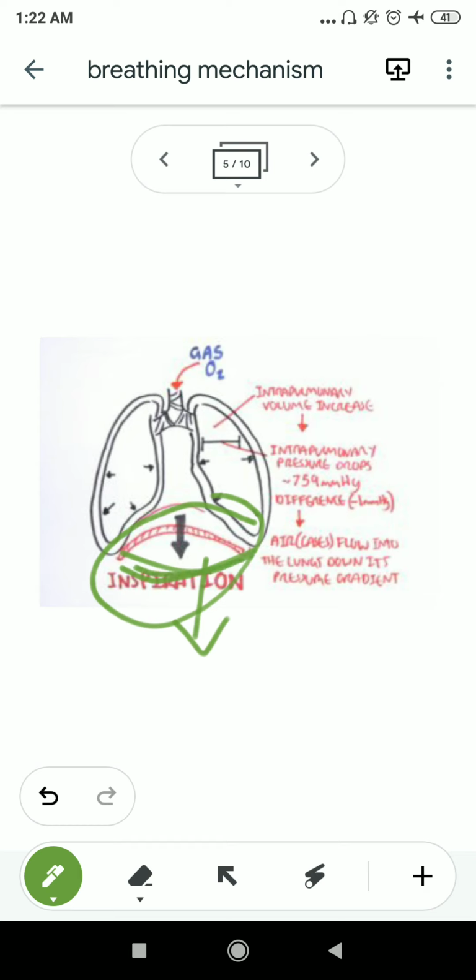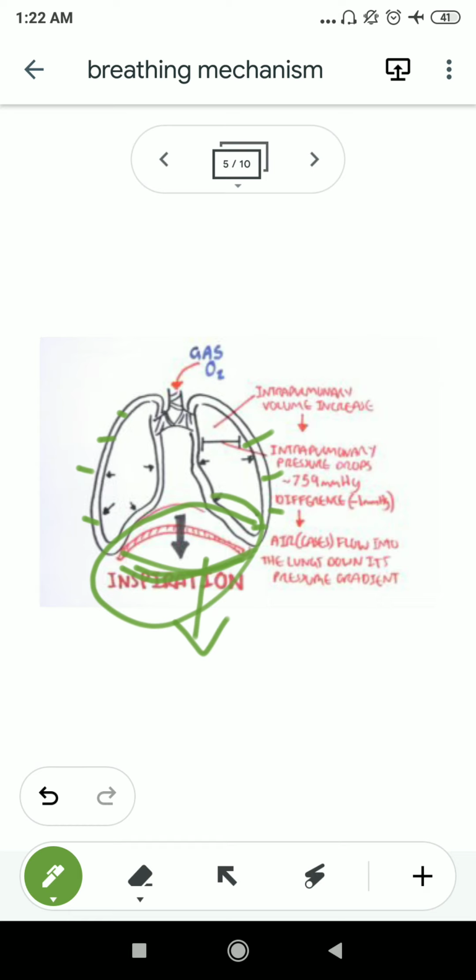The diaphragm comes downward, and the contraction of the intercostal muscles also occurs. Intercostal muscles are present like this. So the intercostal muscles also contract, and whenever the intercostal muscles contract and the diaphragm moves downward, then the rib cage relaxes. So the intrapulmonary volume will increase.